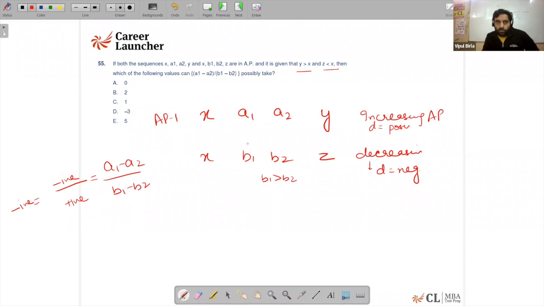So we cannot have a positive value, and neither can it be 0, because they mentioned that z is less than x. So there has to be some difference, and so as y is greater than x. So therefore it has to be negative. Only one option gives you a negative sign, and therefore I need not check the real values which I can take, because a lot of values are possible, but this is how I'll be able to solve it. Right, guys? Next question.